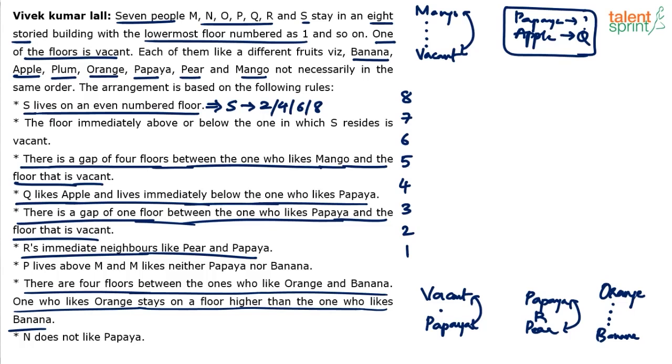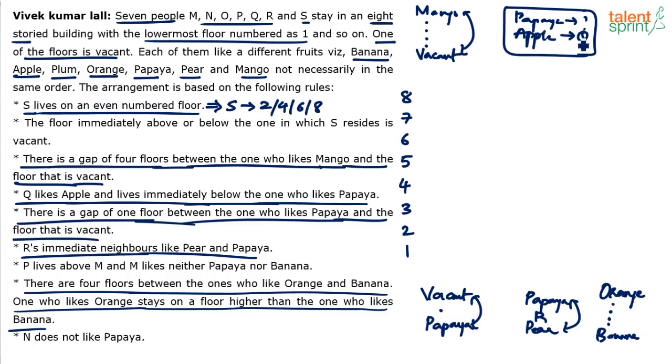Yeah, papaya is there in multiple statements. One more observation. So I think it's not good to start with this particular statement.